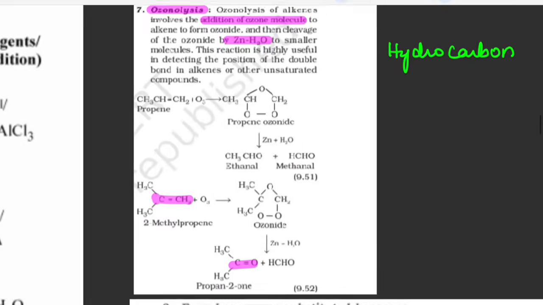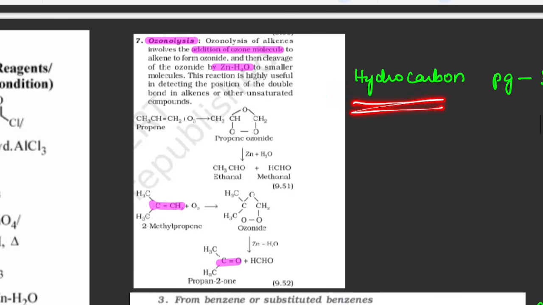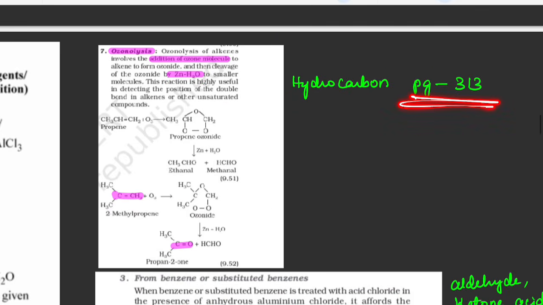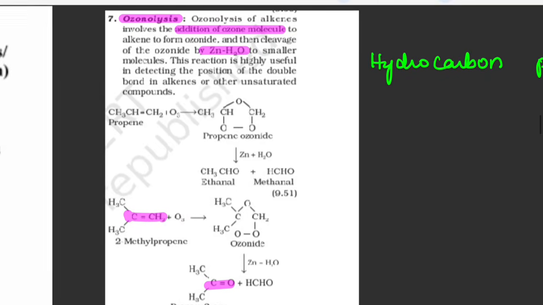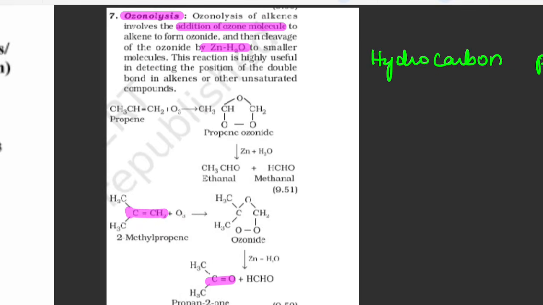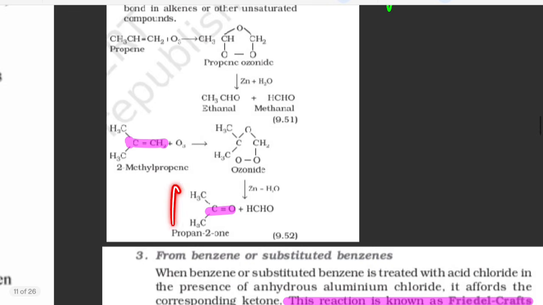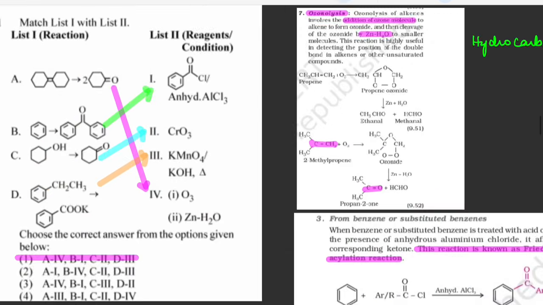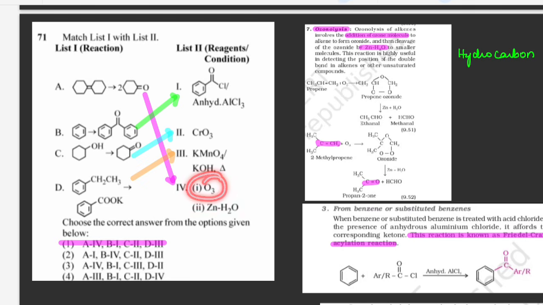So here you can see from the hydrocarbon chapter, page number 313. That is ozonolysis. So when you are treating with ozone and then when you are treating with zinc in the presence of water, you are going to get ketone. So ozone in the presence of zinc and water, you are getting ketone. So this is the first one.